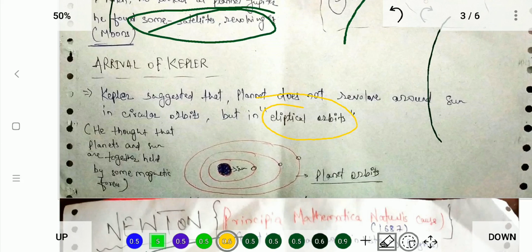According to that time, physics on magnetism was somewhat developed. So he thought that the solar system was held together by some magnetic forces, which is indeed somewhat true. That is not magnetic, but it is gravitational. We will see that in the next slide. So let's move.